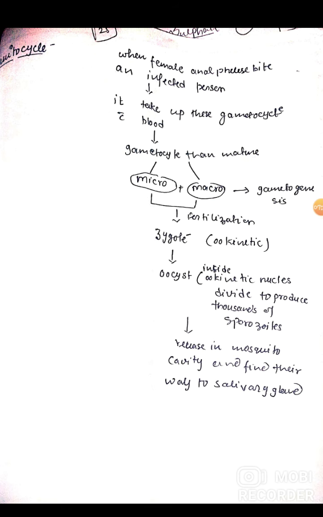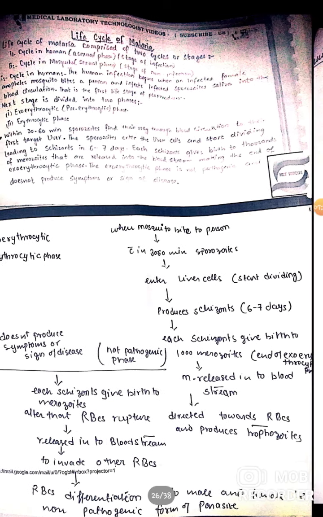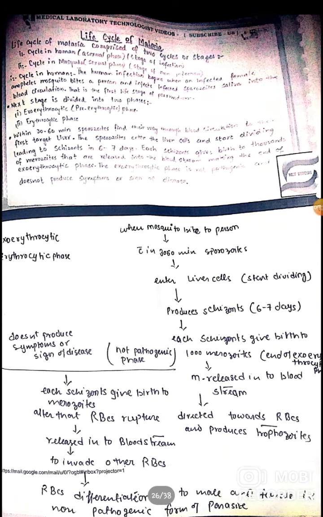If it occurs in the human host, it is known as asexual reproduction, because no gamete formation occurs here.